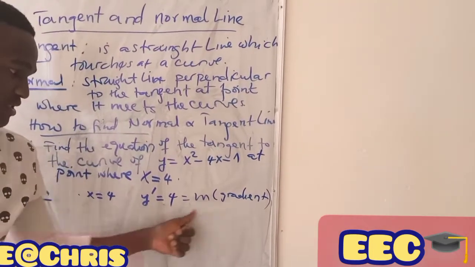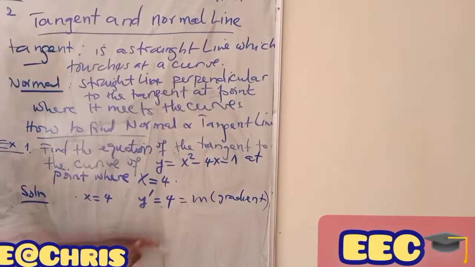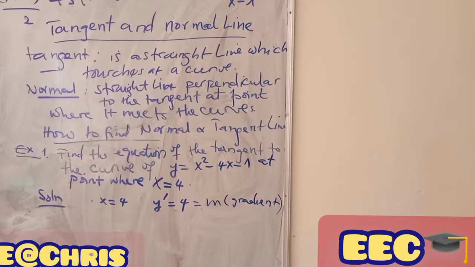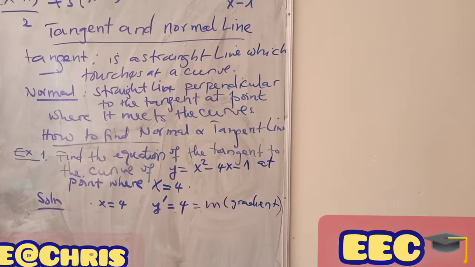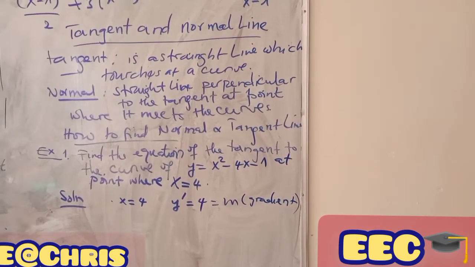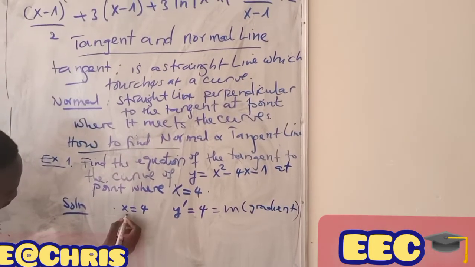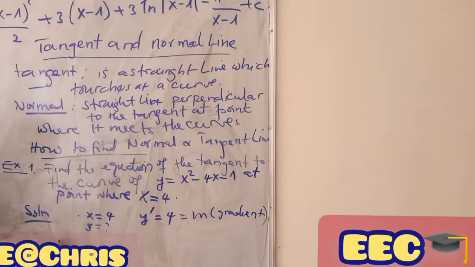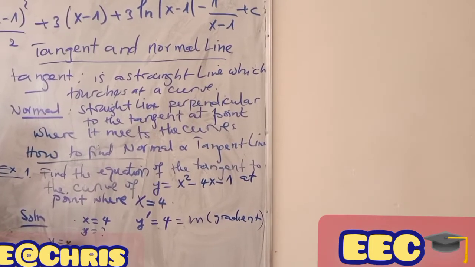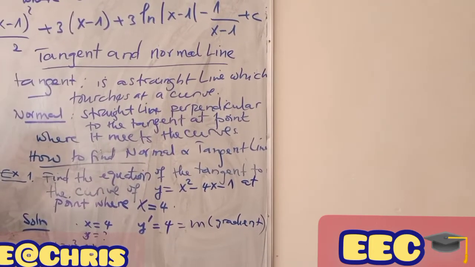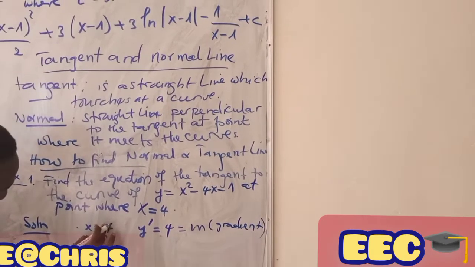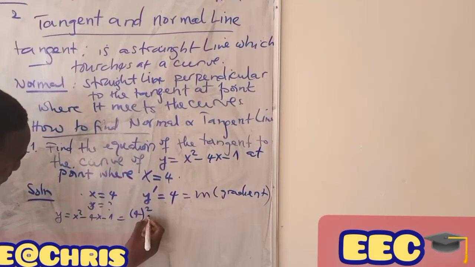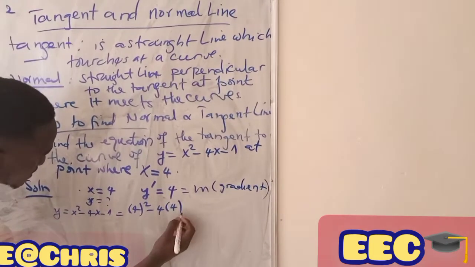These are calculated according to x equal to 4, by substituting the value of x. Here we find y. If you have x, you have to find y. If y is equal to x squared minus 4x minus 1, then replace the value of x in this function. This will be equal to 4 squared minus 4 times 4 minus 1.